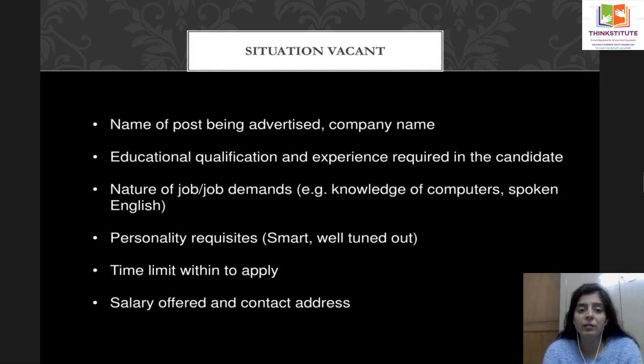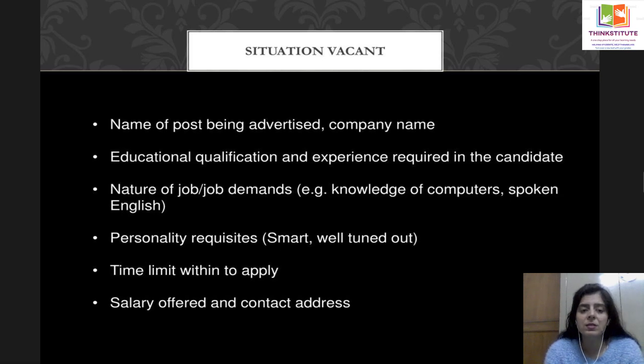The educational qualifications required for that post and the experience required of the candidate should also be given. The nature of the job, what the job demands, for example fluency in computers or fluency in spoken English, should be mentioned. What are your personality requirements? For example, do you need someone smart, well thought out? Is there any age requirement? That has to be given. What is the time limit within which to apply? That has to be given.